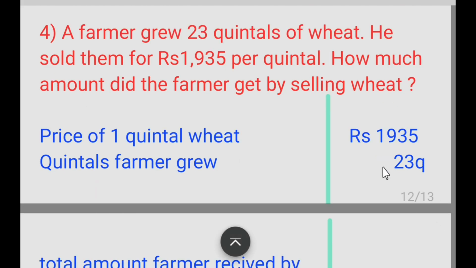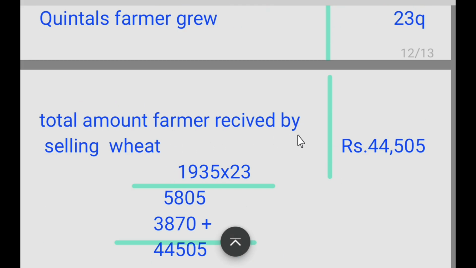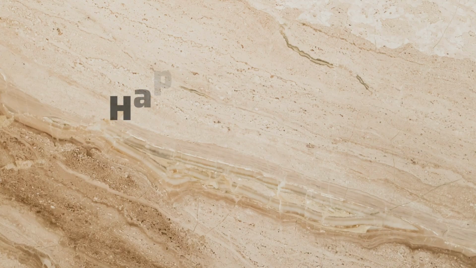So now, the total amount the farmer received by selling wheat is 1,935 multiplied by 23. Answer is 44,505. Total amount the farmer received by selling wheat is 44,505 rupees.